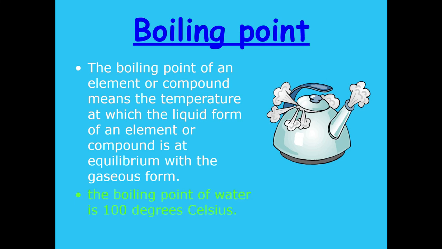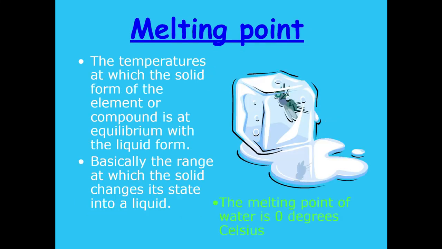Boiling point, of an element or compound, means the temperature at which the liquid form of an element or compound is in balance with the gaseous form. Equilibrium means balance. So it's when you turn water from liquid to gas. Melting point is the temperature at which a solid form of an element or compound is in equilibrium with the liquid form. It's when the solid turns to liquid.